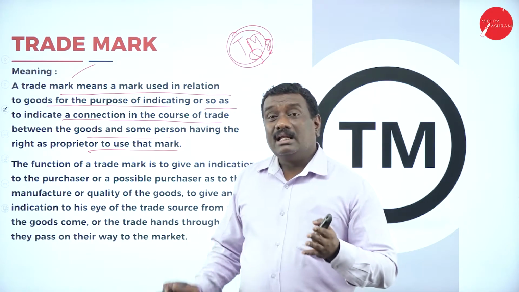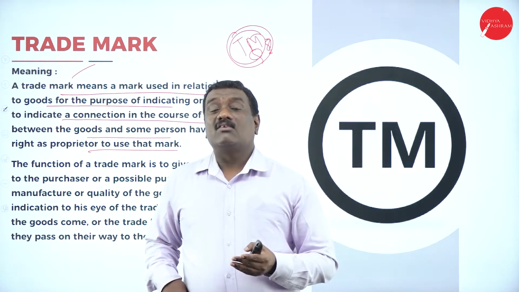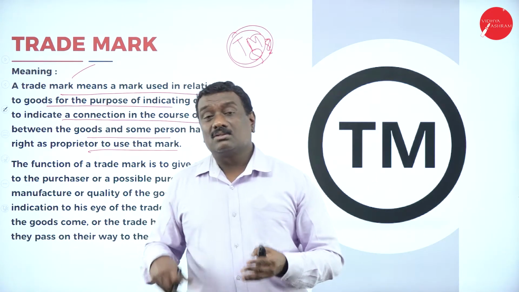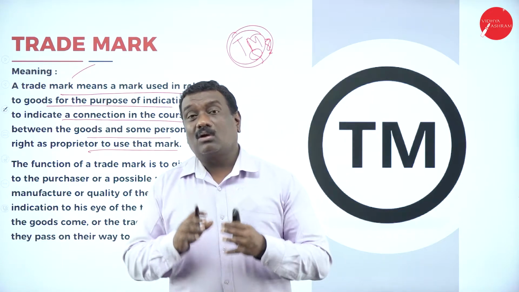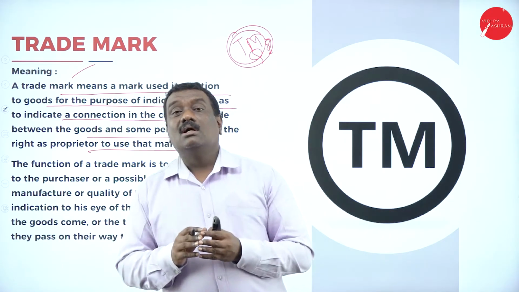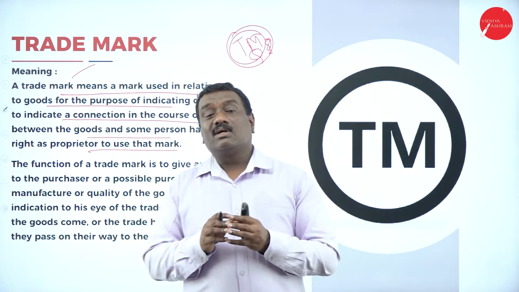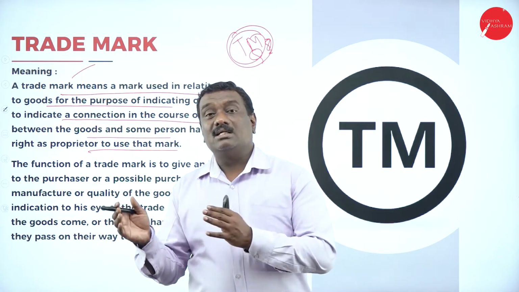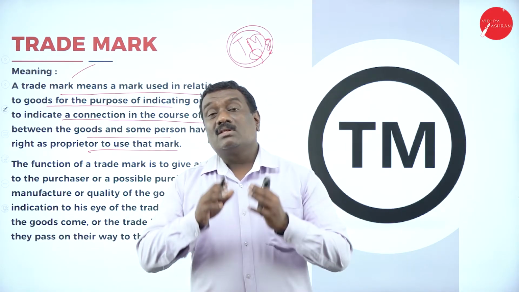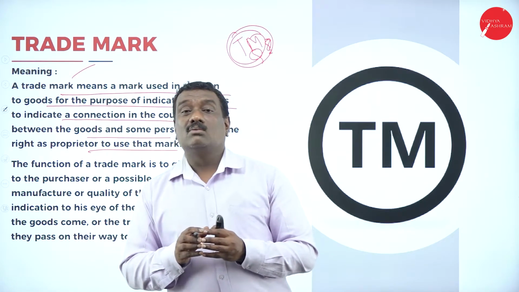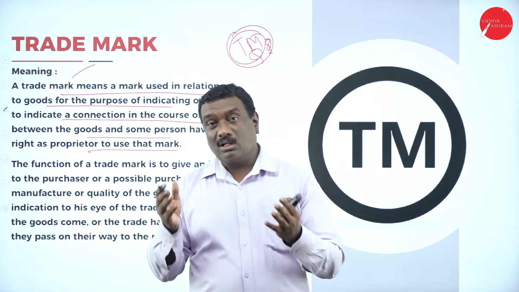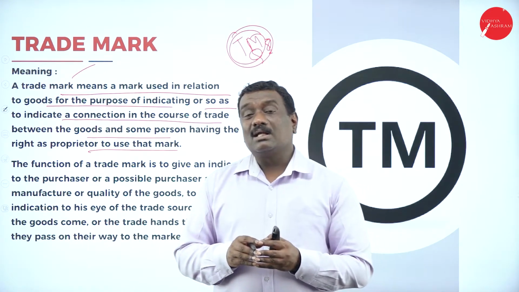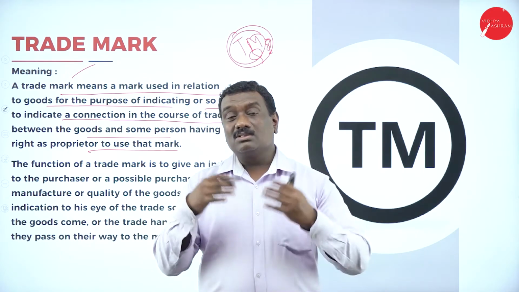So trademark is the right given to the person who has manufactured that particular product. The owner is given that right so that he can use it on his product, on the packet or the boxes, so that it is easy for identification. When the brand is legalized, it becomes a trademark. That trademark is given to the person who has invented or brought a new product, so he has that right and can prevent others from using it.